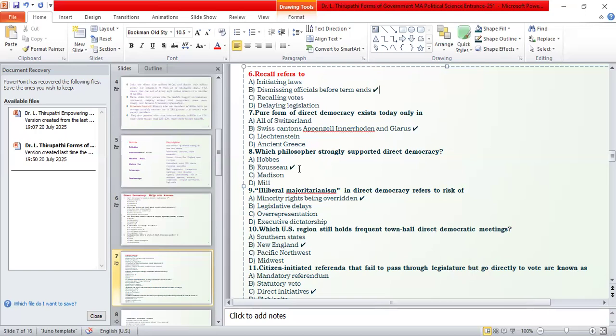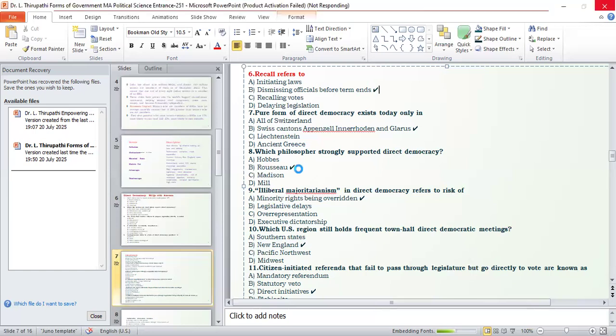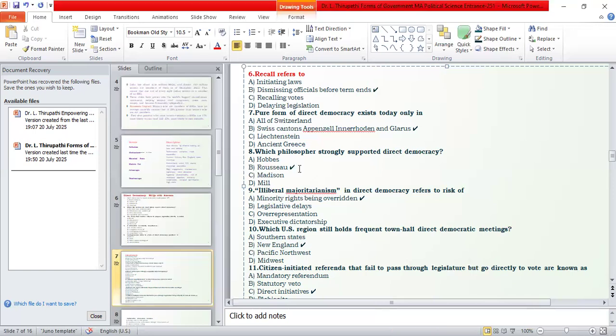We know that Rousseau is one of the strong supporters of the social contract theory and the general will, and he also supported the theory of popular sovereignty. That's why he supported the direct type of democracy. He also influenced the French Revolution, with its core principles of liberty, equality, and fraternity.